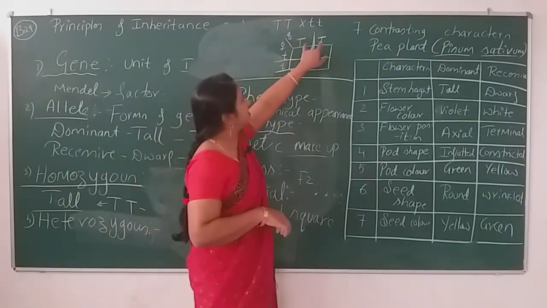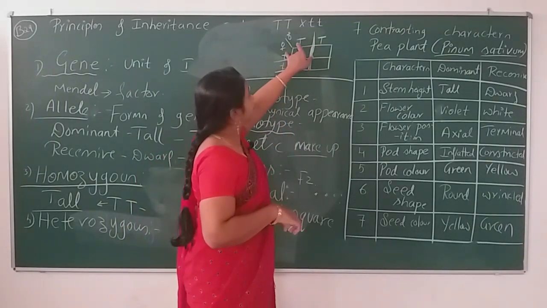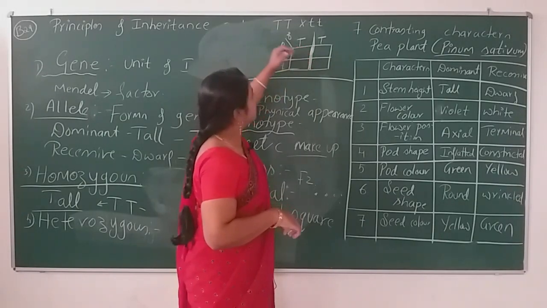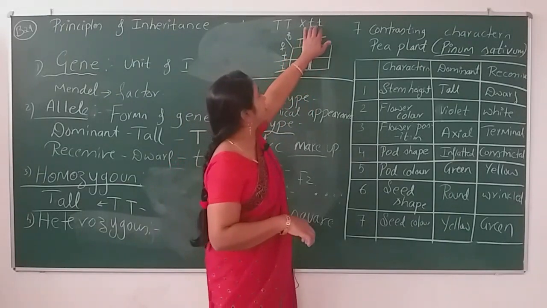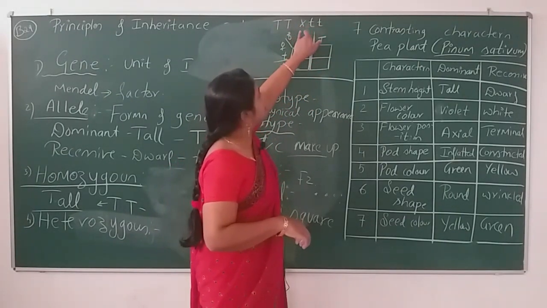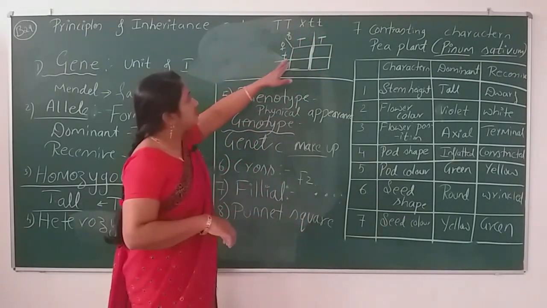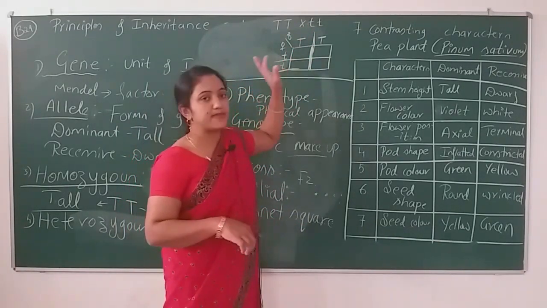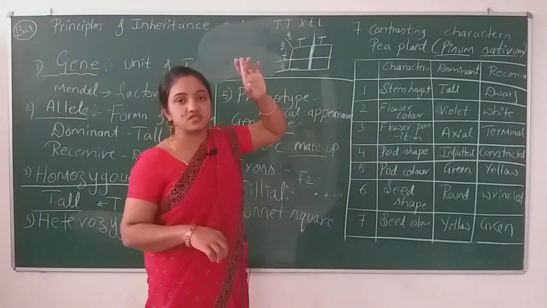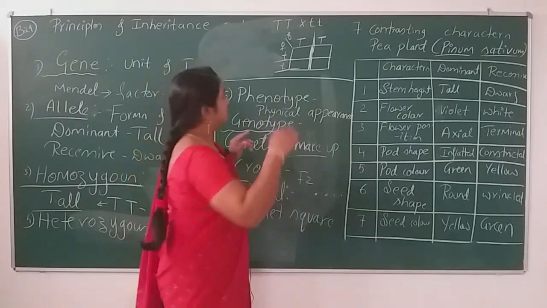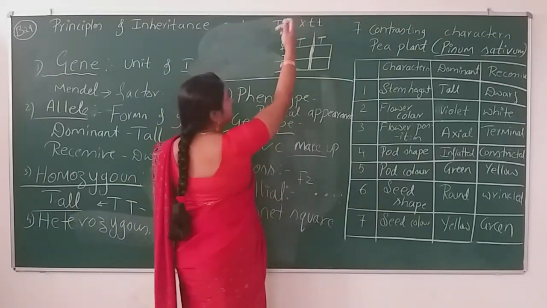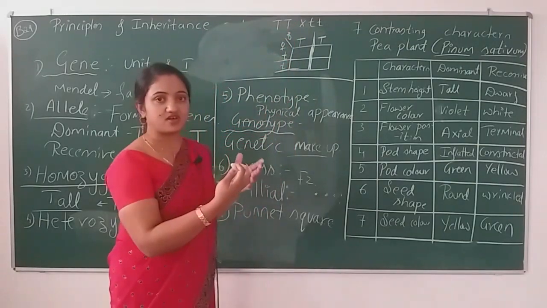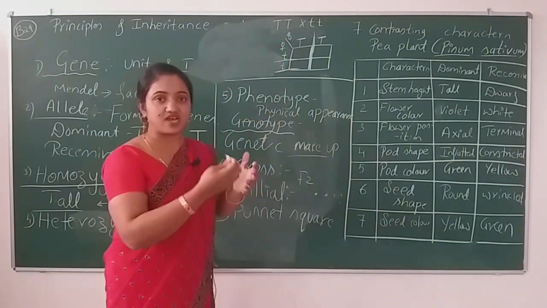When these two genes mingle, when these two genes cross with one another, we get the offsprings in the first generation.